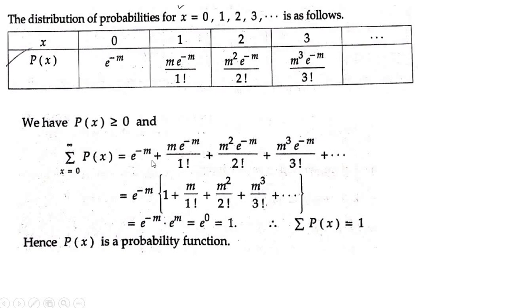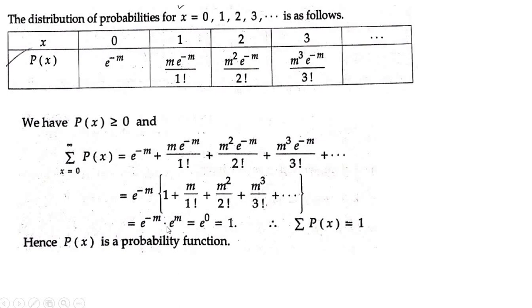In p of x, e to the power minus m is common, so keep e to the power minus m outside. What will remain inside the bracket is 1 plus m by 1 factorial plus m square by 2 factorial plus m cube by 3 factorial plus so on. What is this expansion called? This expansion is equal to e to the power m. If you have 1 plus x by 1 factorial plus x square by 2 factorial plus x cube by 3 factorial, then that is the expansion of e to the power x. Now you have m in the numerator, so it is e to the power m.